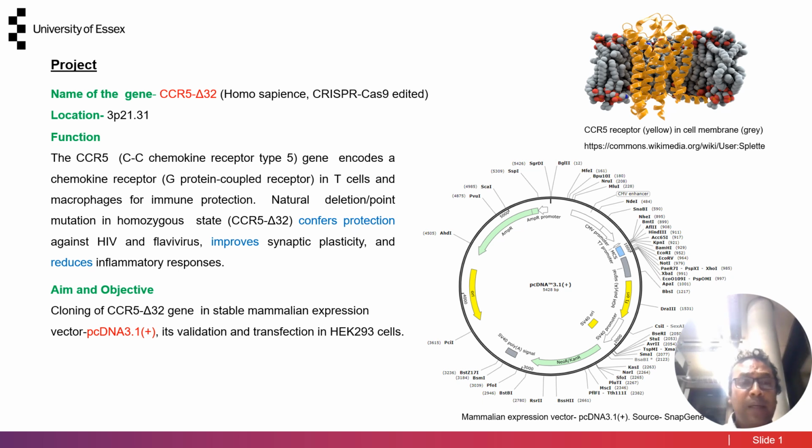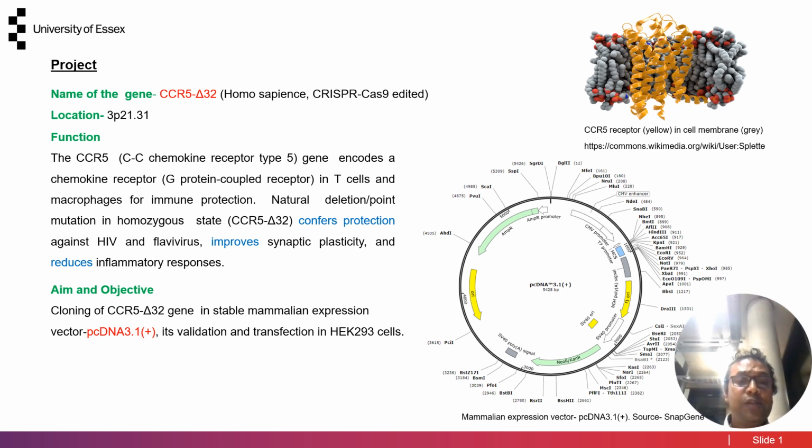And this CCR5 gene encodes a chemokine receptor. This is a G protein coupled receptor in T cells and macrophages for immune protection. Natural deletion or point mutation in the homozygous state confers protection against HIV and flavivirus, and this is because the mutated gene produces shorter receptors, so HIV and other flavivirus can't bind with this receptor, and here lies an opportunity for HIV patients. Different researchers have found that stem cell transplantation of this mutated gene produces a cure for HIV patients as well. It also improves synaptic plasticity and reduces inflammatory responses.